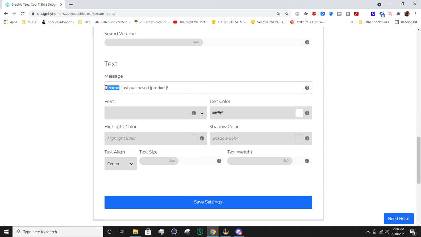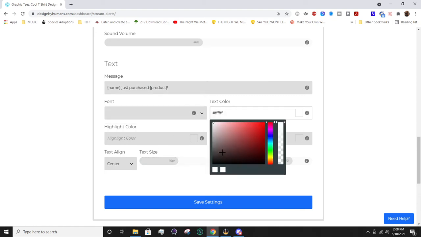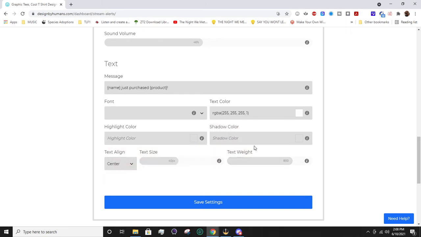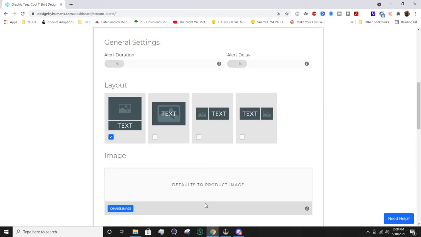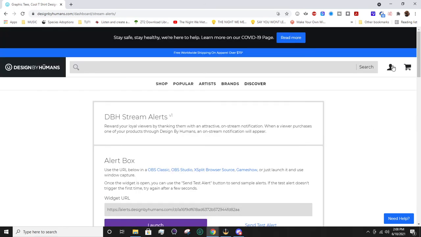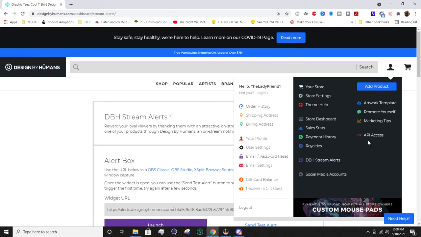So the name variable and the product variable you're probably going to want to keep so it actually recognizes who it is and what they bought. But you can change the phrasing in here as much as you please, as long as you don't mess with the variables. You also will choose font, font color, highlight color, shadow color, text alignment, text size, text weight, so that's like the thickness, and you'll go ahead and hit save. And that way you can have on-screen alerts for your merch sales.